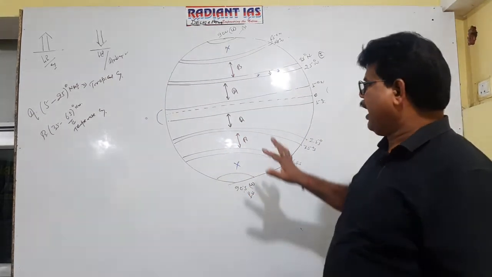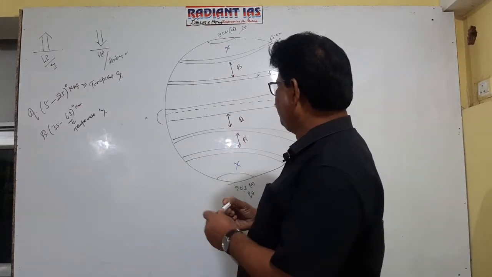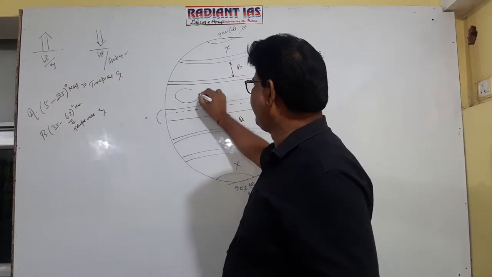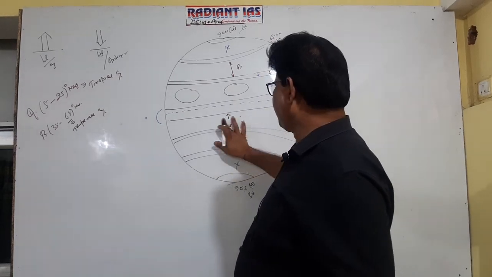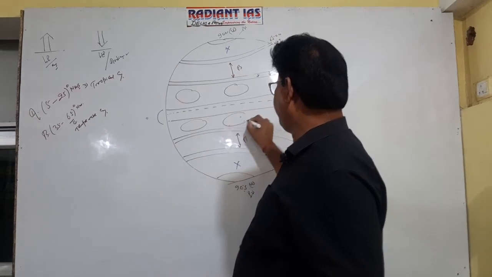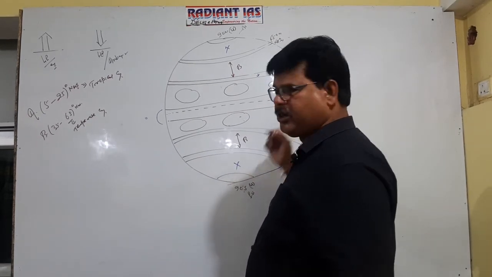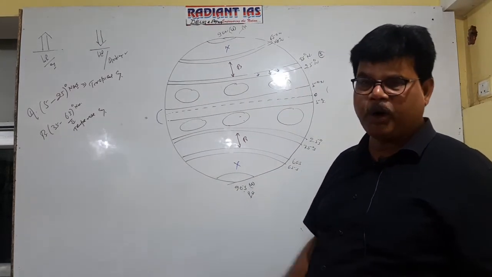Actually you see, if this is tropical zone, this is continent, this is continent, this is also continent. Similar is the case in the southern hemisphere. The continent may exist here, or may exist here. It is clear now?